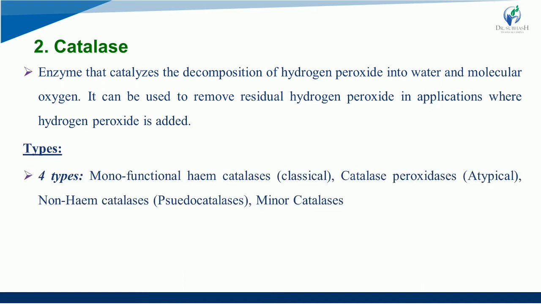So now the types, there are 4 types. Monofunctional heme catalase, number 1. Second is catalase peroxidase, that is atypical. Third is non-heme catalase, pseudo-catalase, and fourth and last is minor catalase. So remember the bracket names. These are the synonyms: classical, atypical, pseudo catalase and minor catalase. These are the four types of catalase.